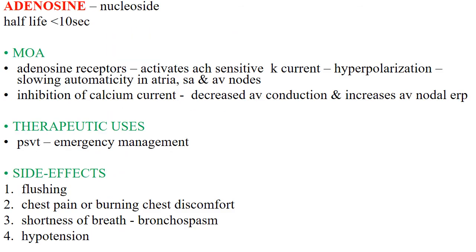Next is adenosine. Its half-life is less than 10 seconds. Mechanism of action: adenosine receptors activate the acetylcholine sensitive potassium current, which leads to hyperpolarization and slowing of automaticity in the atria, SA node, and AV node. There is also inhibition of calcium current, so there is decreased AV conduction and increased AV nodal effective refractory period.